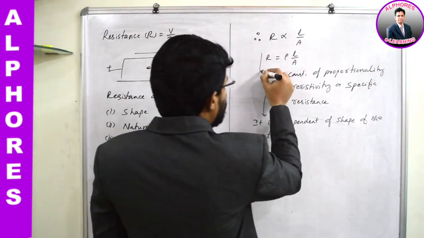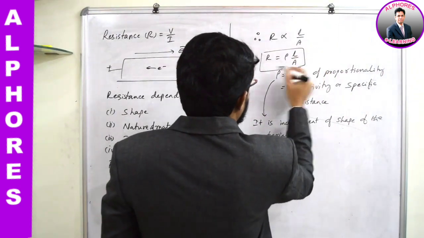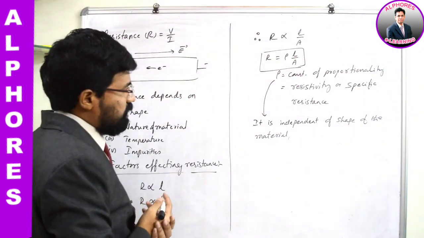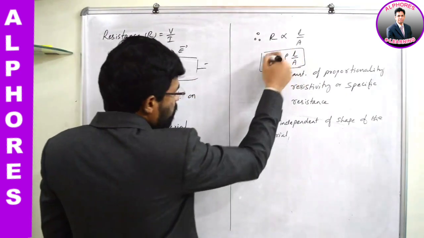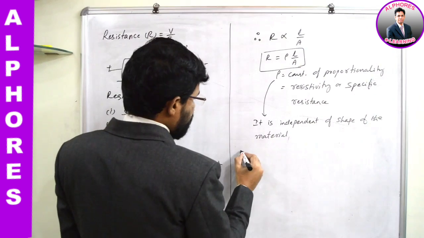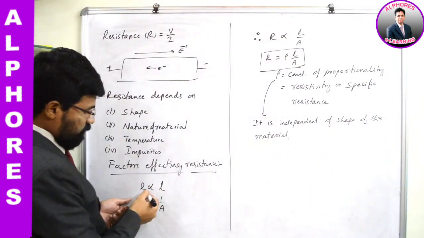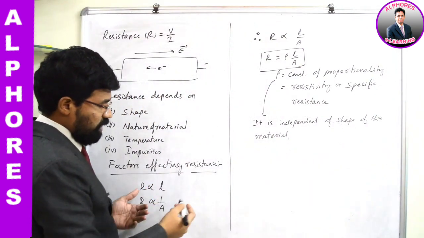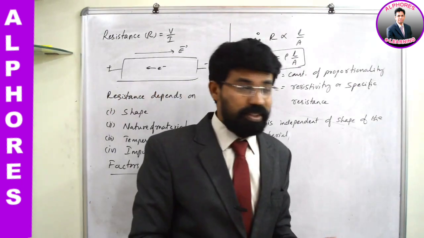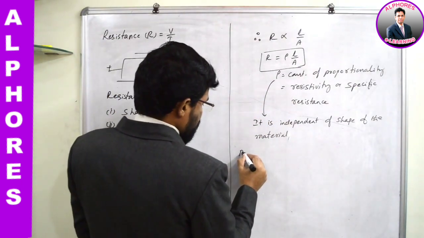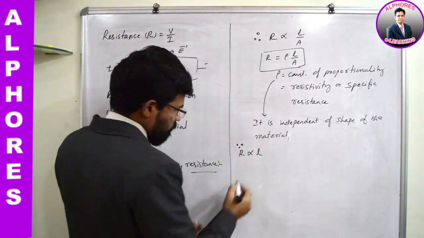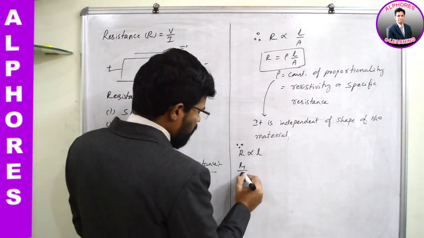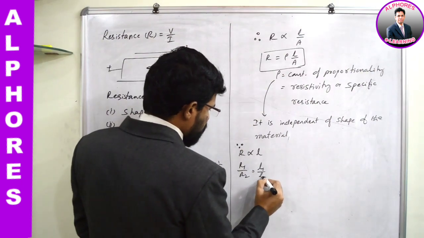Let us get back to this equation. This is a very important equation. We can talk about it a little more elaborately. We started with this one: resistance is directly proportional to length. If length increases, resistance increases. Since R is directly proportional to L, I can write R1 by R2 is equal to L1 by L2.